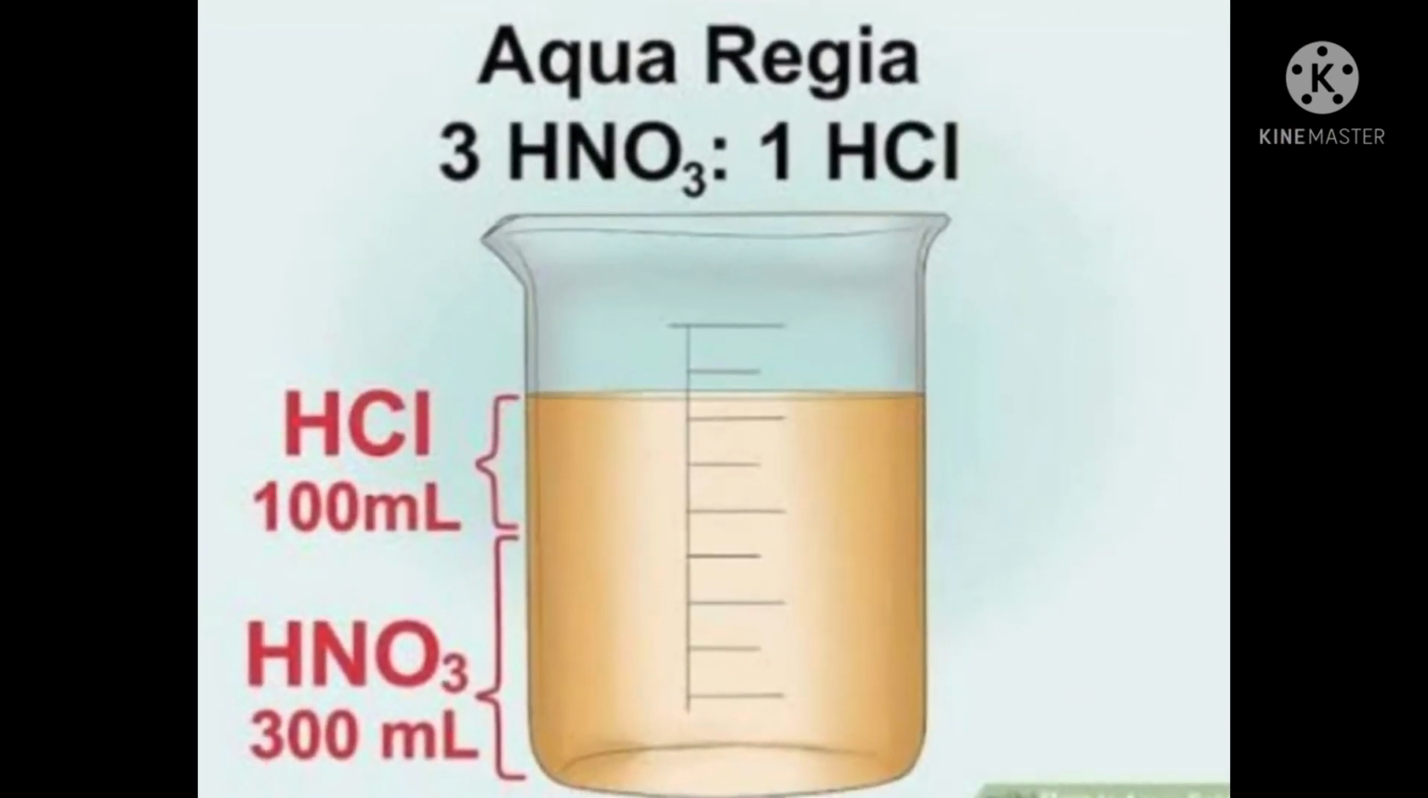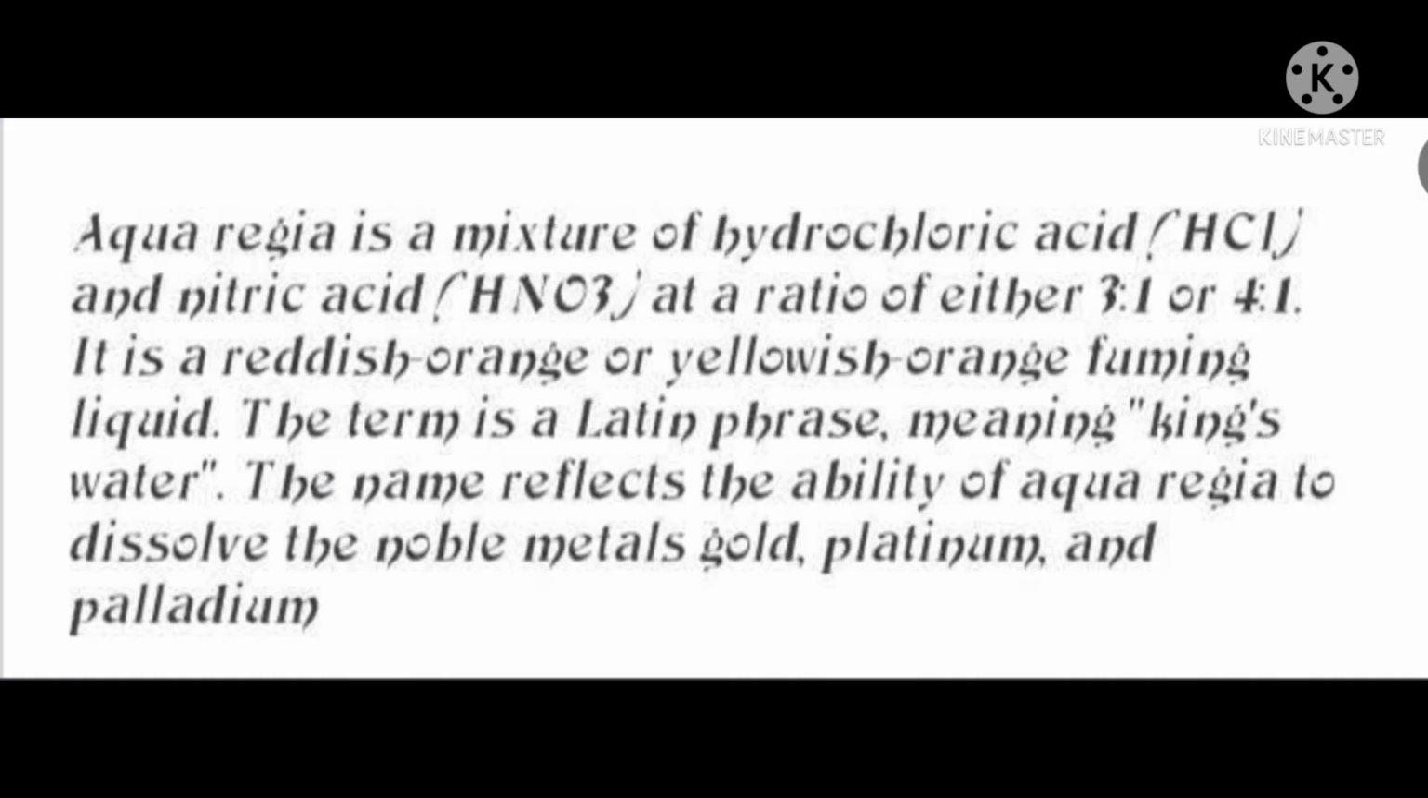Aqua regia, or royal solution. Students, noble elements like gold and platinum do not react even with concentrated acids, but they react with royal solution known as aqua regia. Aqua regia is a mixture of hydrochloric acid and nitric acid at a ratio of either 3 to 1 or 4 to 1. It is a reddish orange or yellowish orange fuming liquid. The term is a Latin phrase meaning king's water.